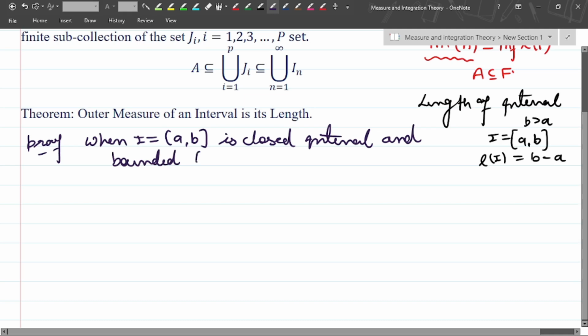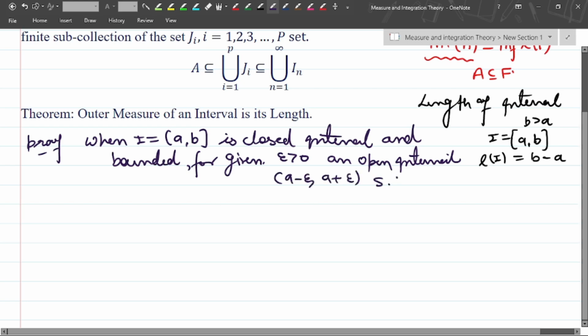Now, for given epsilon greater than 0, we take an open interval. The open interval for this closed set is (a minus epsilon, b plus epsilon), such that I, the closed set [a, b], is a subset of (a minus epsilon, b plus epsilon).